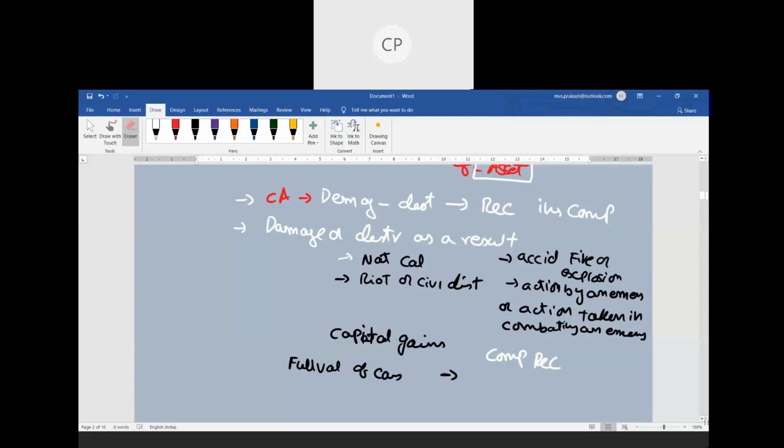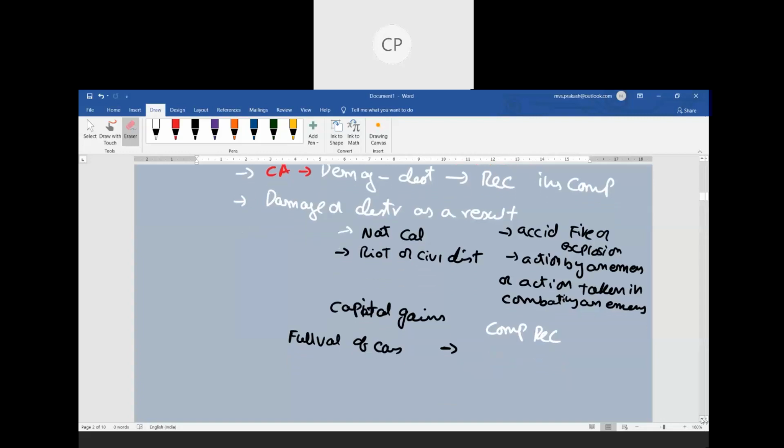Now full value of consideration తీసుకుంటున్నాం, then what I have to do, I need to reduce either cost of acquisition or something called as indexed cost of acquisition. ఎప్పుడు cost of acquisition, short term capital asset అయితే cost of acquisition.